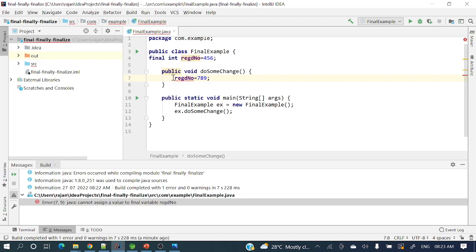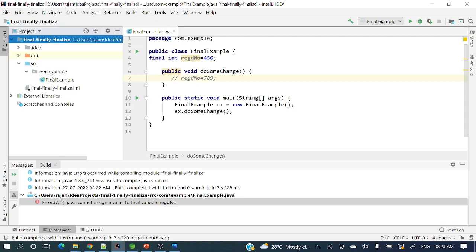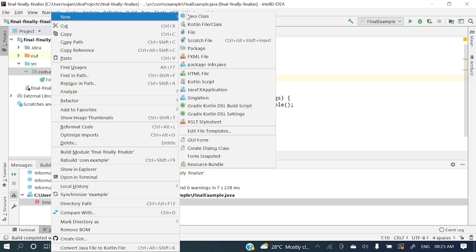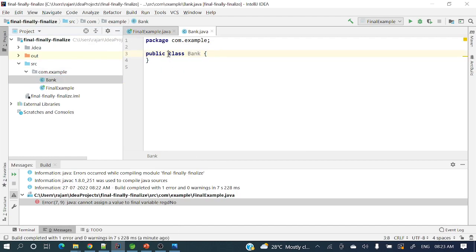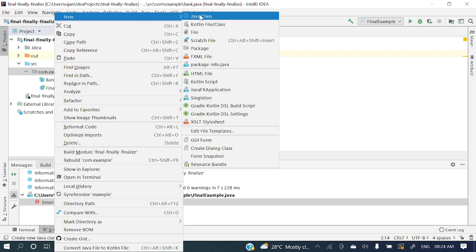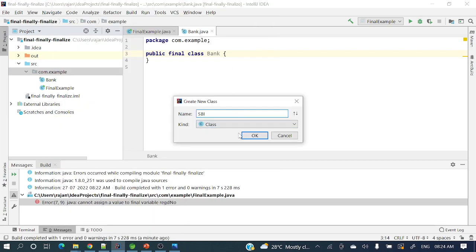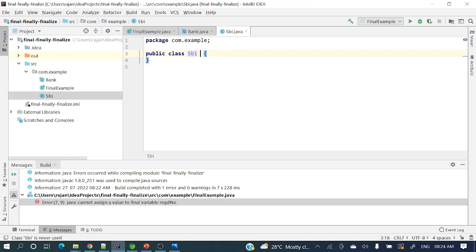The final keyword applied to a class. Let me take a class like Bank, and let's make it final. Then let's take another class, say SBI, and let's extend it from Bank.